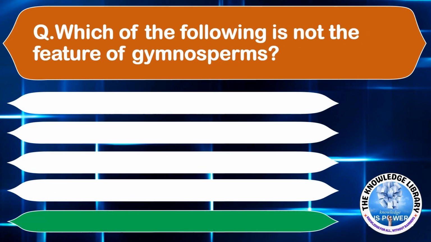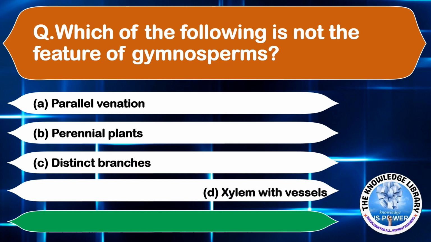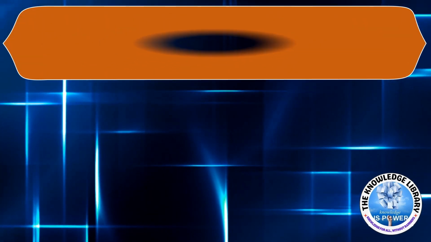Which of the following is not the feature of a gymnosperm? Option A, parallel venation, option B, perennial plants, option C, distinct branches, and option D, xylem with vessels. The correct answer is option D, xylem with vessels. Moving on to the next question.